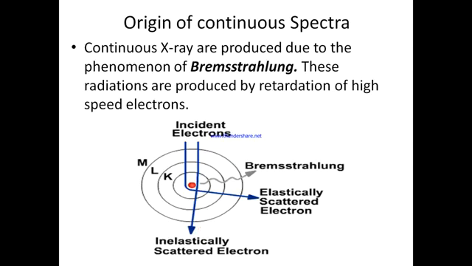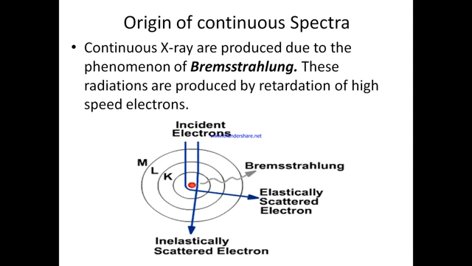Now, talking about the origin of continuous spectra, the continuous spectra is produced due to the phenomenon of Bremsstrahlung, that is, slowing down of electron while passing close to the nucleus of an atom having high atomic number.